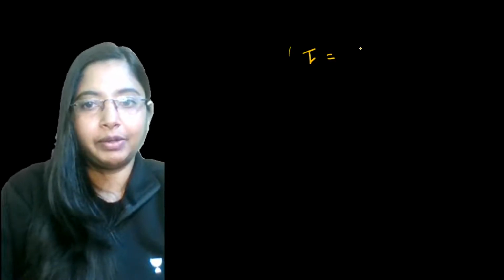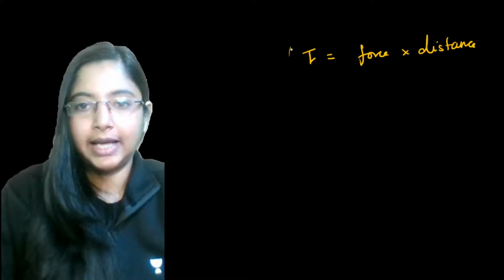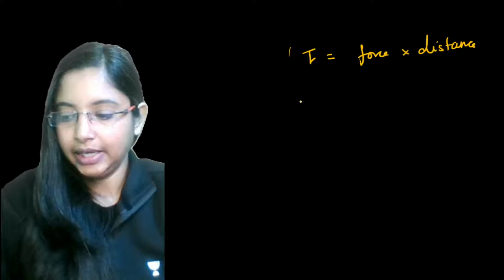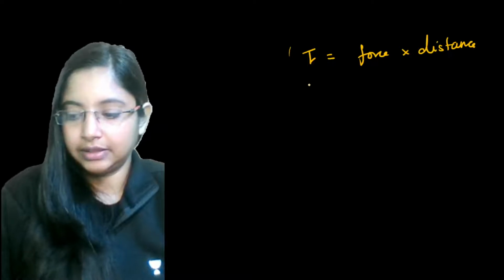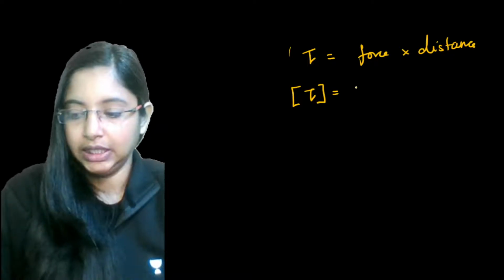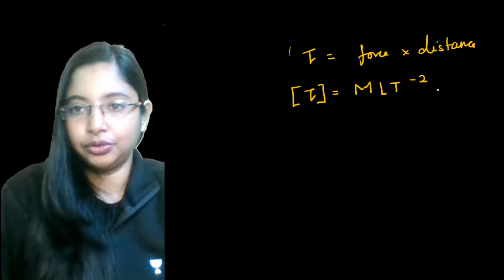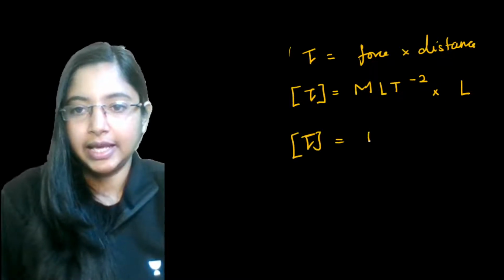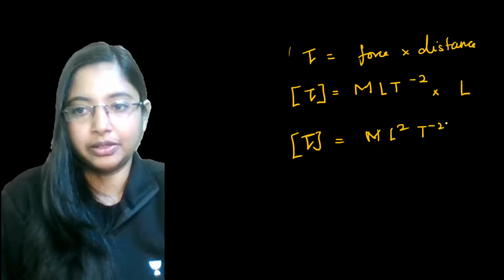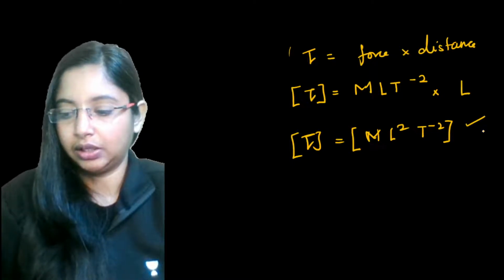That is basically your torque, right? Torque is given by force into distance. Now the dimension of torque: the dimension of force is M L T to the power minus 2, into the distance L. So torque is given as M L to the power 2 T to the power minus 2. This gives you the dimension equation of torque.